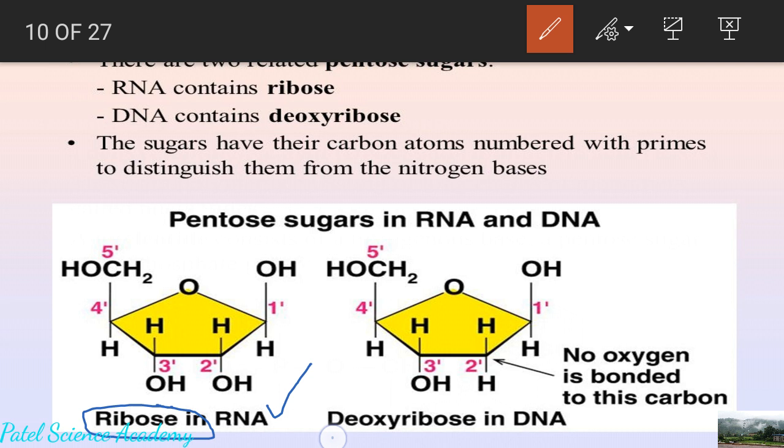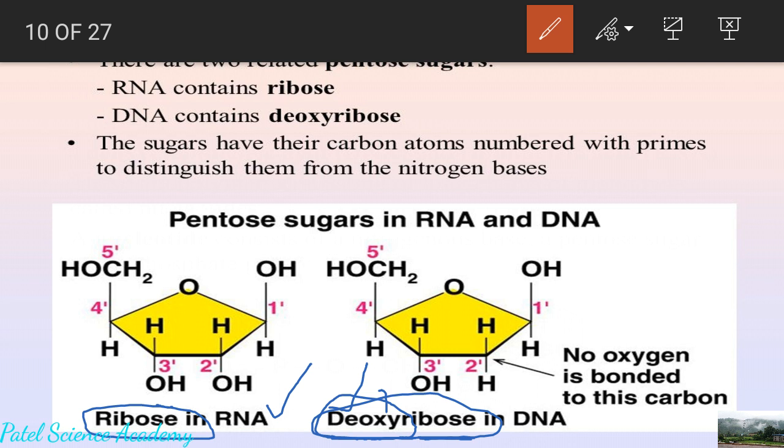Now we'll see the sugar of DNA. As this contains 5 carbon atoms, that is why the word ribose is there, but there is one more word before ribose. It is deoxy. Here D means removal or deletion, and oxy means oxygen atom. So how many oxy are there? There is only one oxy. So what does it mean? It means that from this ribose sugar there is a deletion or removal of one oxygen atom.